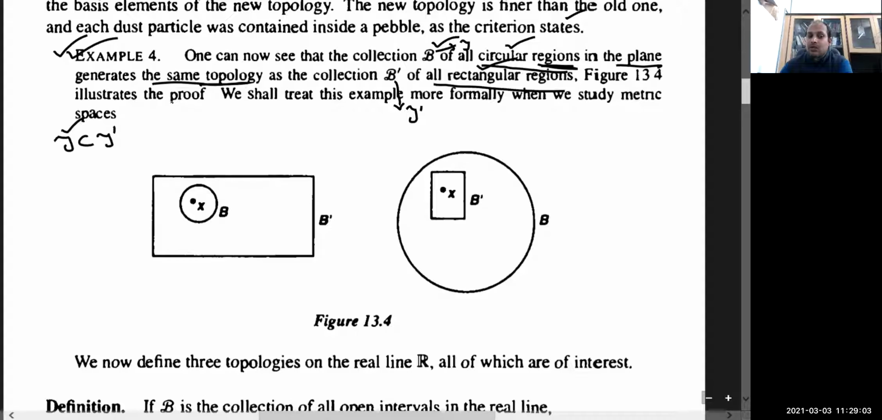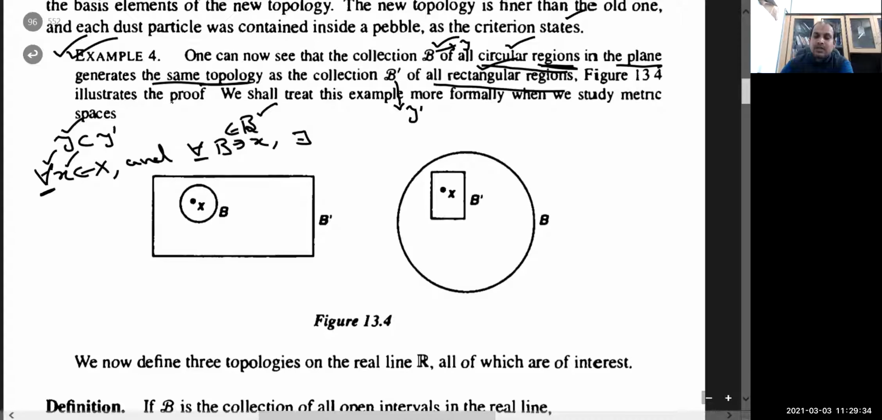For this, recall that you need to show that for every x belonging to X and for every B containing this x, where B comes from the basis collection, there exists a B dash belonging to this collection such that x belongs to B dash and B dash is contained in B. This is what you have to carry along, and I have to find this.